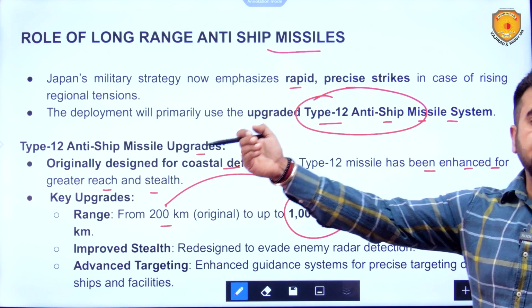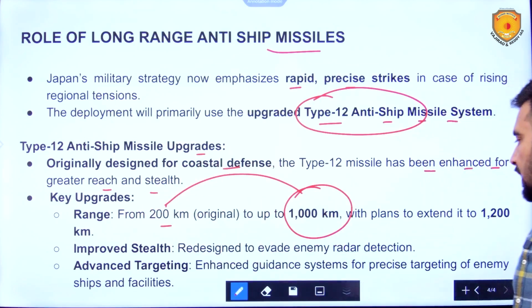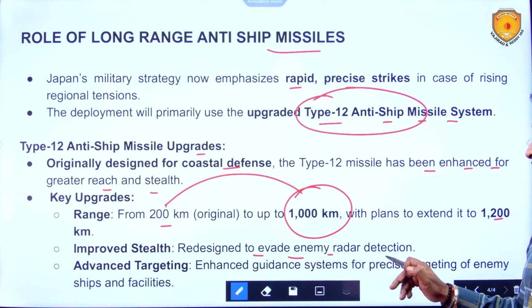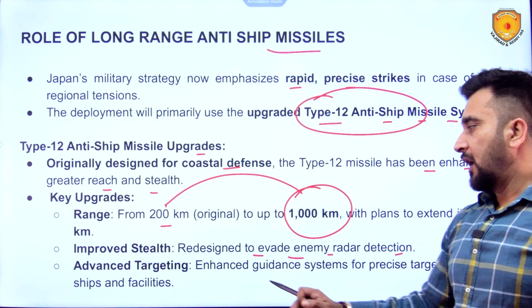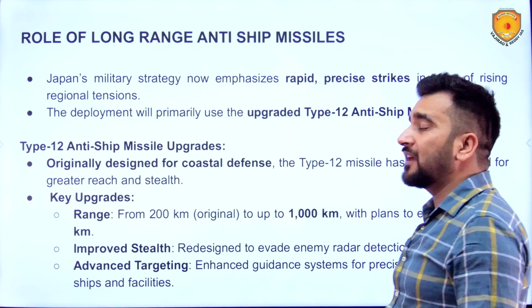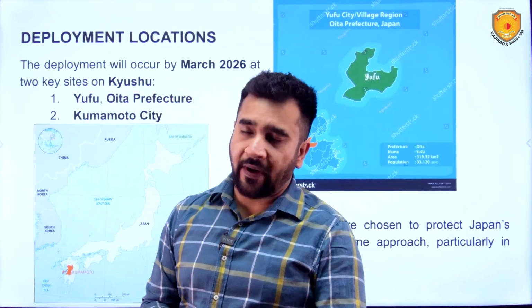So, greater reach means greater range, with plans to extend it to 1200 kilometers. Improved stealth, redesigned to evade enemy radar detection. Advanced targeting, an enhanced guidance system for precise targeting of enemy ships and facilities. So, yes, Japan has done this on its own.